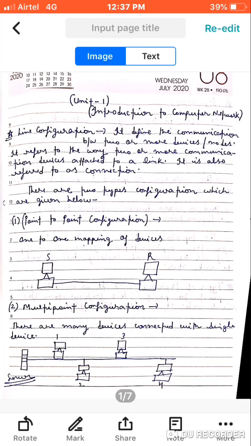The other one is the multipoint configuration. In multipoint configuration, there are many devices connected to a single device. Here you can see the server is a single device, and through it multiple points are interconnected. As you can see, the first, the second, the third, and the fourth are connected to the same server, which is known as multipoint configuration.